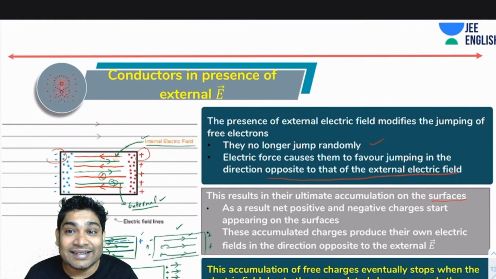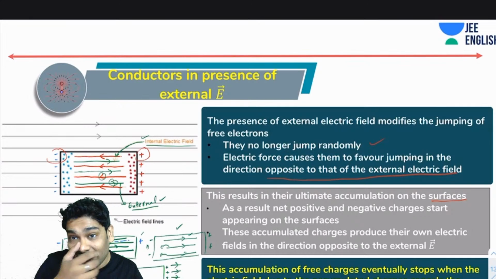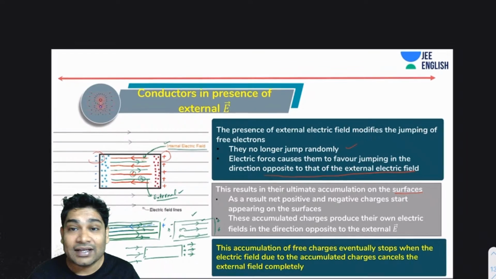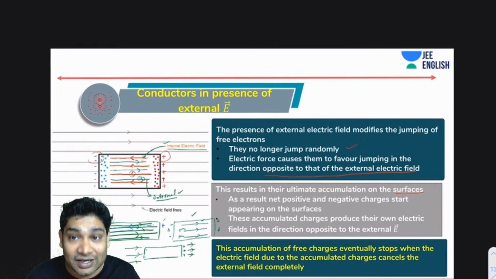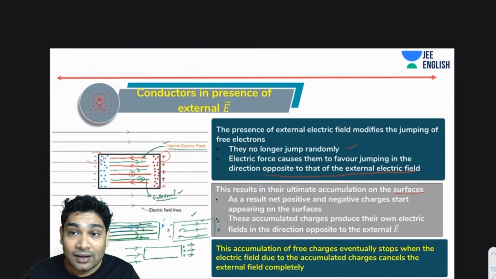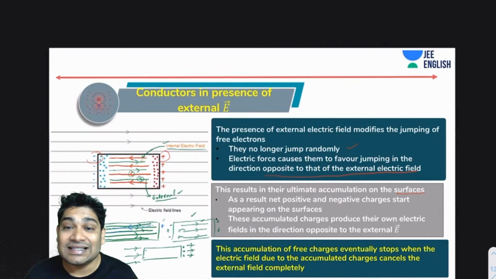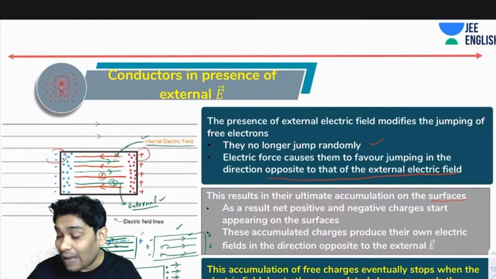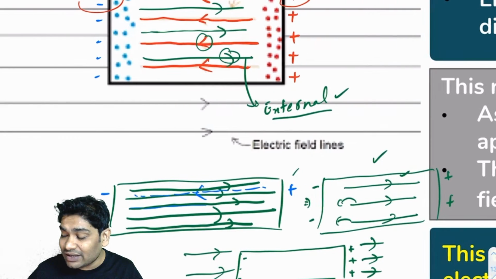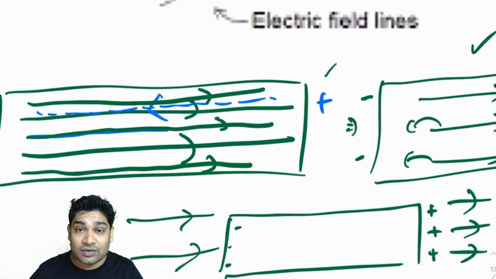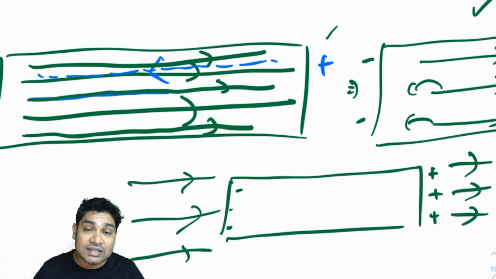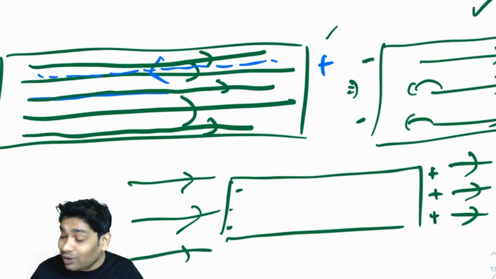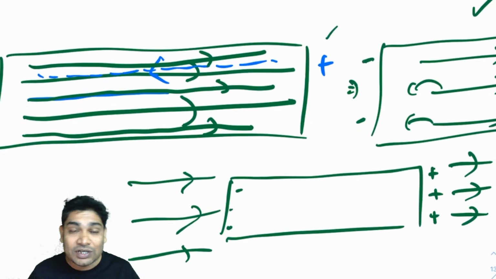So I'm saying, as a result, these charges are accumulating, appearing on the surface, and they are producing their own electric field opposite to the external E. Next, I'm saying that this accumulation of free charges will eventually stop when the electric field due to the accumulated charges cancels the external field completely. Now imagine what happens now. Once this situation has arrived, that the field inside has become zero, now you realize all your electrons inside will go back to jumping normally or randomly.